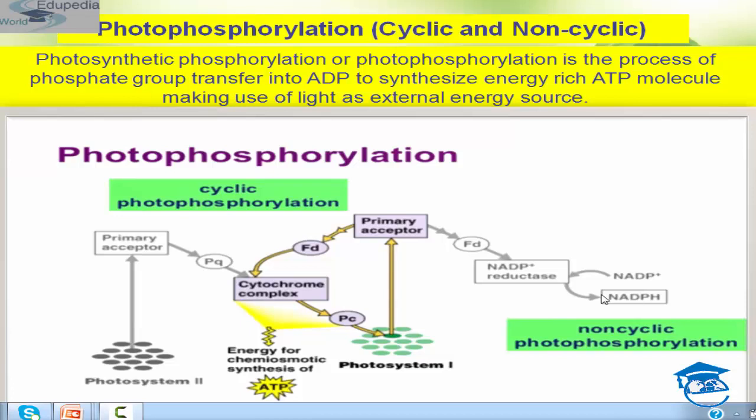Assimilatory power is used in the dark reaction. We are studying the light dependent reaction, that is the cyclic and non-cyclic stages. In the non-cyclic stage, assimilatory power is produced, which is used in the dark reaction, that is the reduction of carbon dioxide to form carbohydrate, students.